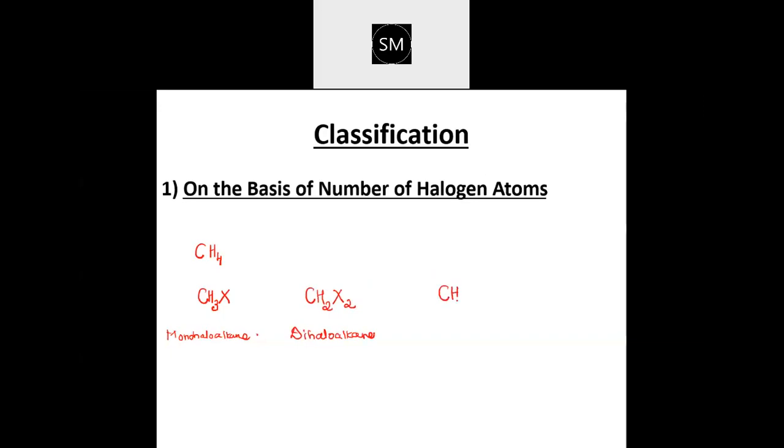So then I will be left with one hydrogen, and in that hydrogen's place a halogen has come. So CHX3 will be called trihaloalkanes. If you do it for more, generally we call them poly. If many of the hydrogens are replaced by halogen, that could be called a polyhalogen compound. Is it clear? On the basis of the number of halogen atoms, if one hydrogen is replaced by a halogen.